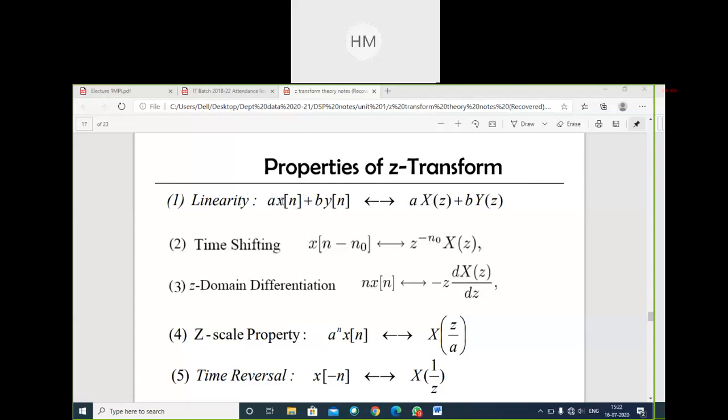If X of z is multiplied by the constant a and Y of z by the constant b, then it is linear. Whatever change is there in the input should be reflected at the output. So this is my linear property.